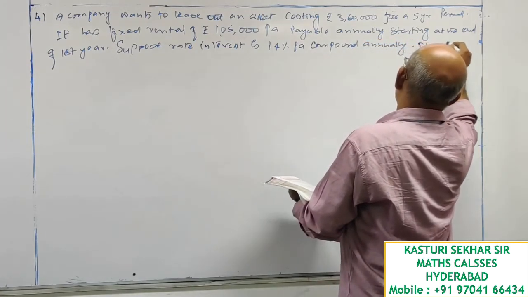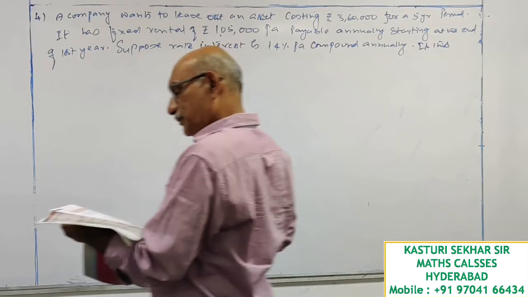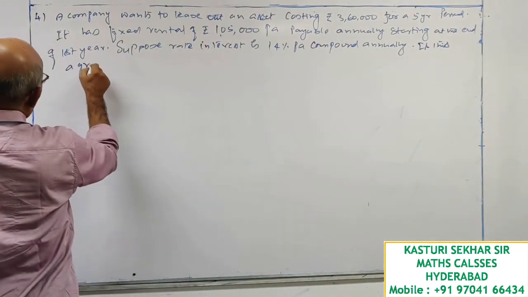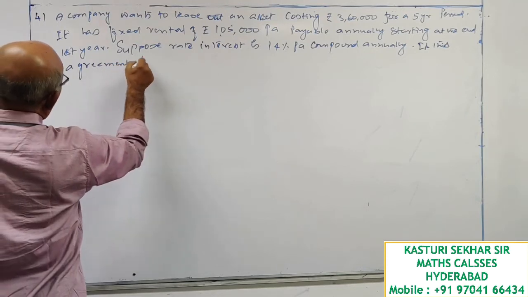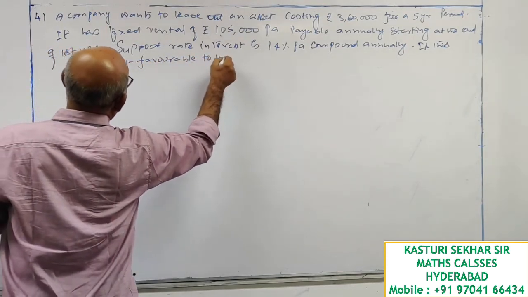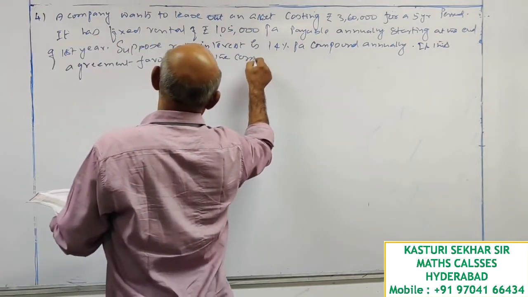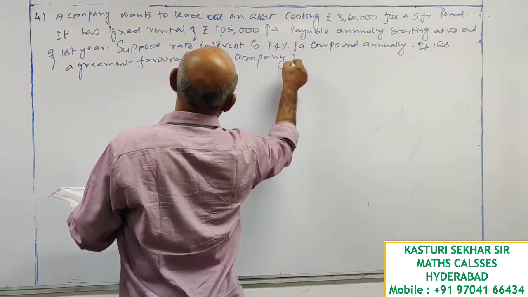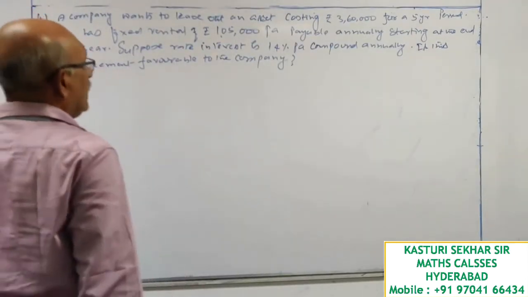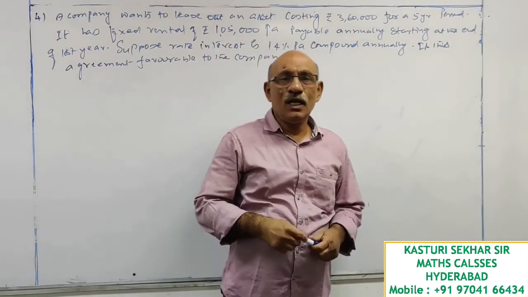Is this agreement favorable to the company? Let us see this question.